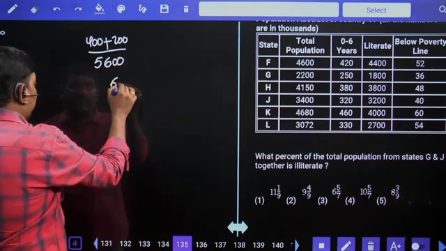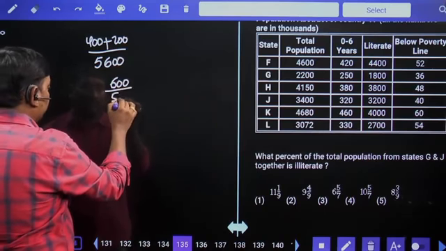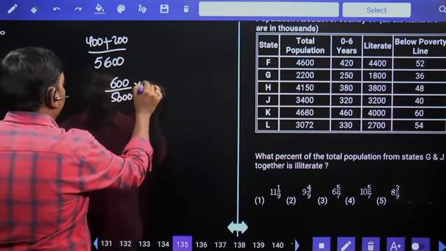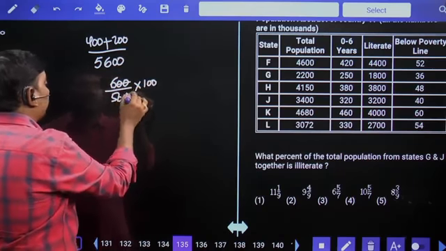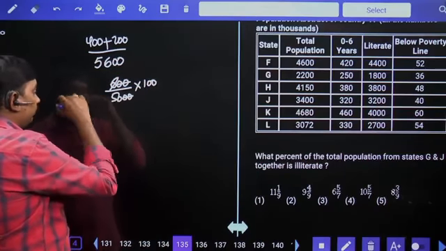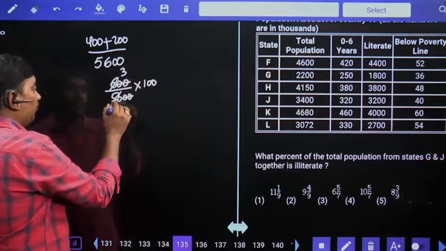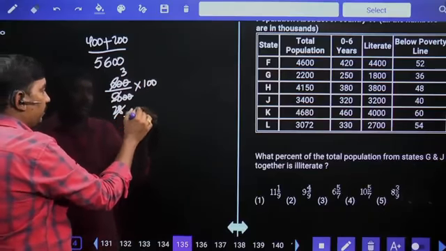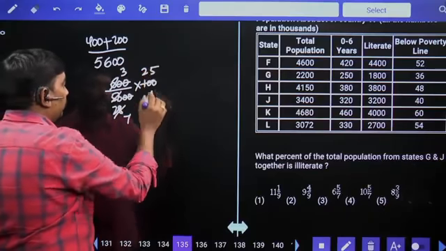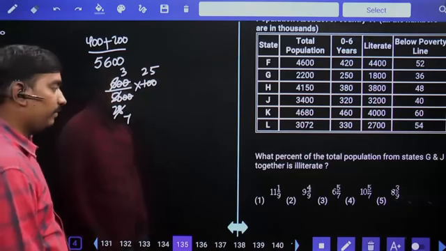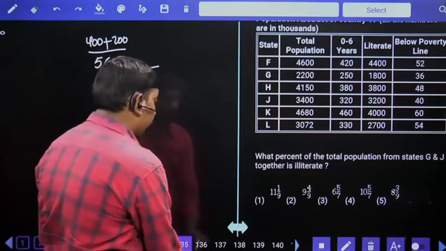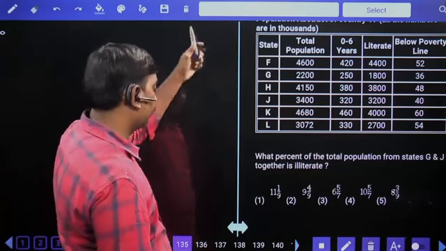Total 600 is what percent of 5,600? 2 threes are 6, 2 eights are 16, 4 sevens are 28, 4 fives are 20, 75 by 7, 10, 5 by 7. Next.